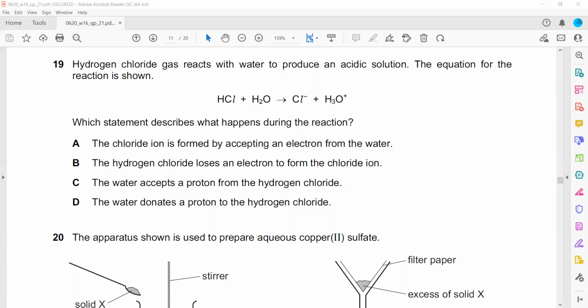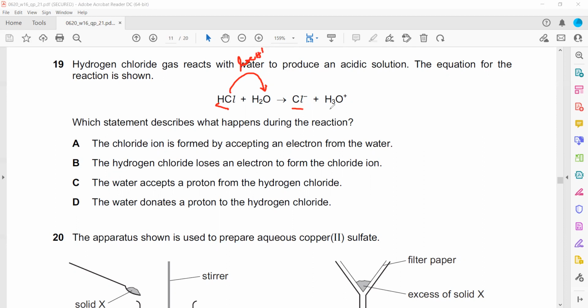The chloride ions are formed by accepting electron from water. Basically what happens is this HCl loses a proton. Proton means H plus, not electron. So after the reaction Cl does not have any proton, and water now has 3 hydrogens. So water is accepting, HCl is donating. Saying chloride ion is formed by accepting electron is wrong.